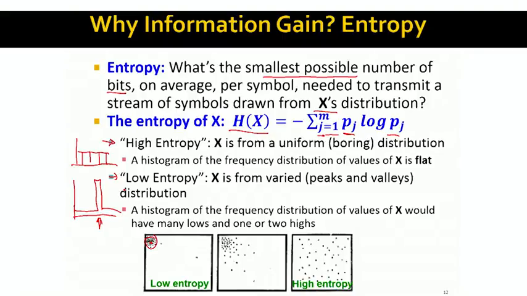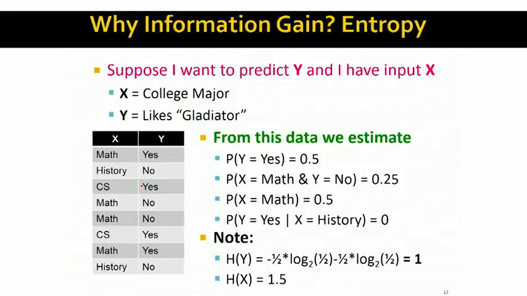So basically the entropy measure tells us how uniform, how spread out, or how boring a given distribution is. If the entropy is low, then the distribution is very peaked. It always takes kind of the same value. So distributions that have low entropy are, in some sense, easy to guess.